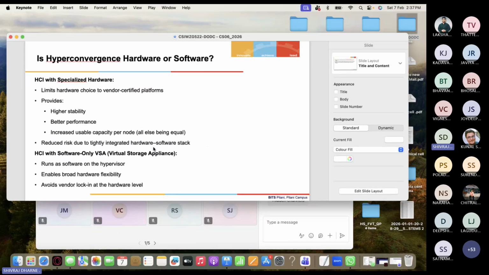Okay, so the specialized hardware means it will limit the hardware choice to vendor qualified products. That means, how do you get hardware which is more stable, with better performance, right? Increased usable capacity and lower cost.